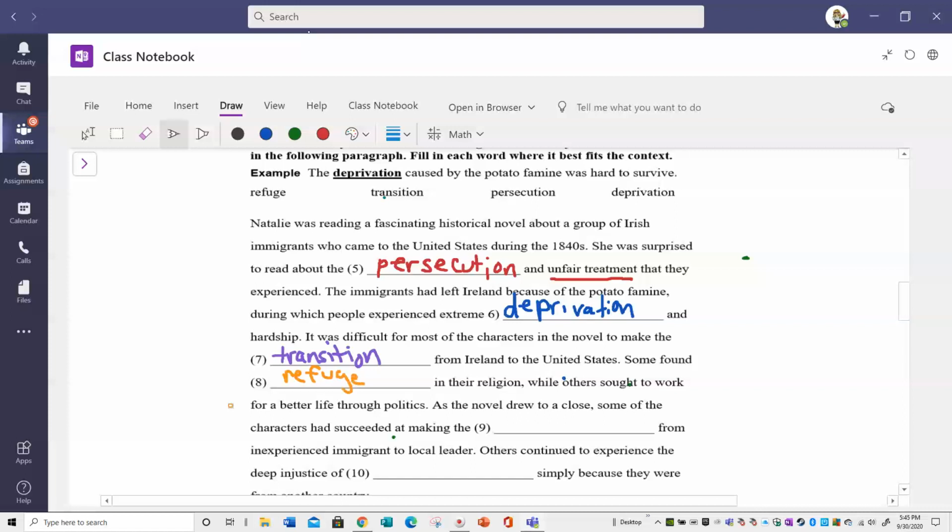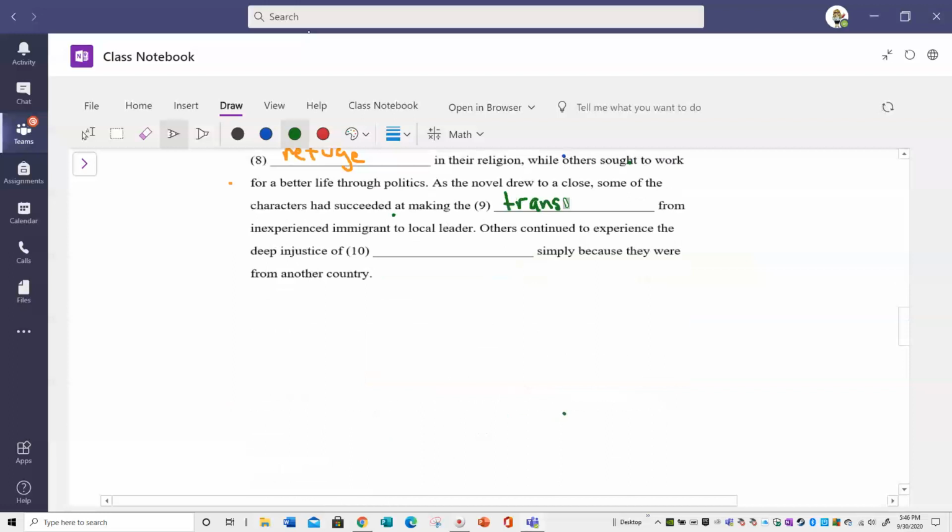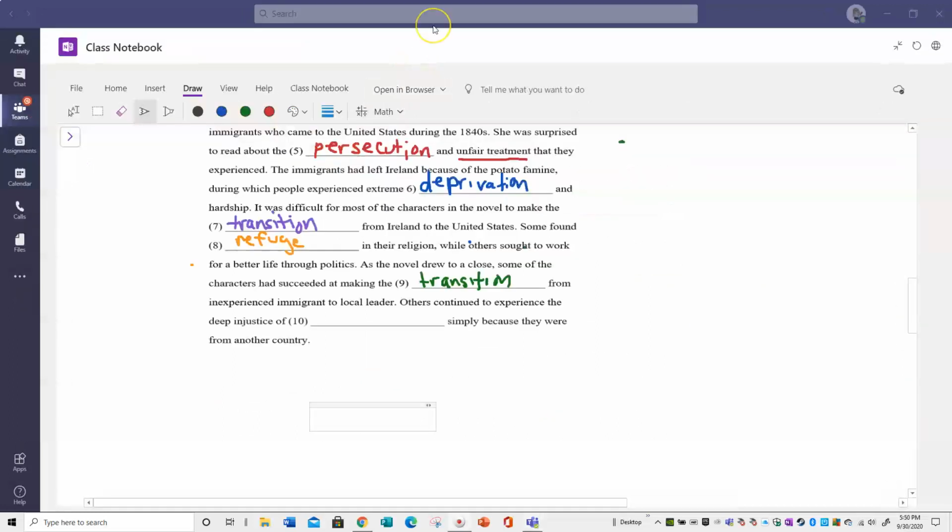As the novel drew to a close, some of the characters had succeeded in making the blank from inexperienced immigrant to local leader. So for number 9, I would definitely say transition, because again, that's change. Let's see, what colors haven't we used here? Okay. Others continue to experience the deep injustice of blank simply because they were from another country. So again, I would say that's persecution.